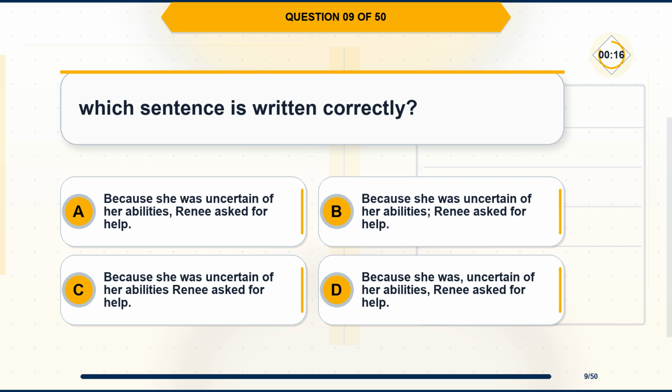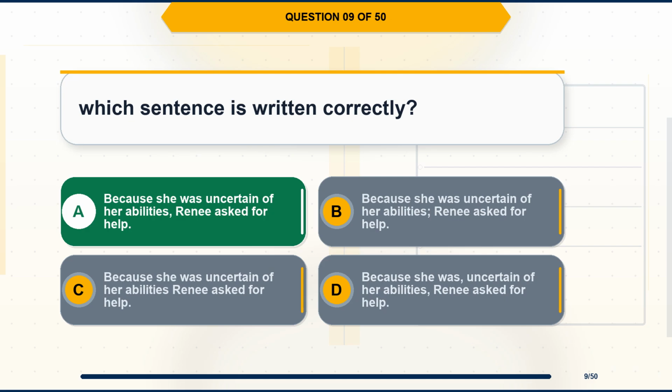Question 9. Which sentence is written correctly? Option A. Because she was uncertain of her abilities, Renee asked for help. Option B. Because she was uncertain of her abilities, Renee asked for help. Option C. Because she was uncertain of her abilities, Renee asked for help. Option D. Because she was uncertain of her abilities, Renee asked for help.